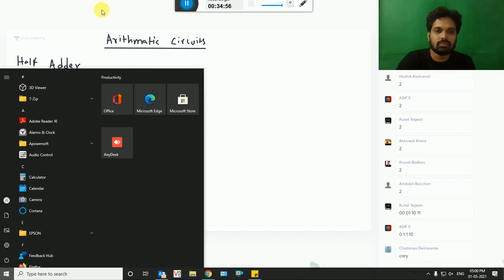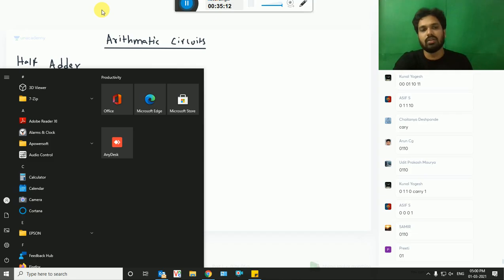Okay. So what is your sum? It is 0 here, carry also 0. Sum is 1, carry is 0. Sum is 1, carry is 0. Sum 0, carry 1. You should read like this. This is what you want to design. These are your inputs, these are your outputs. To design this, what is your sum? It is 1 for 0 1 and 1 0.